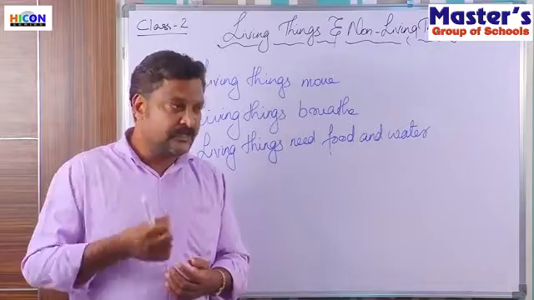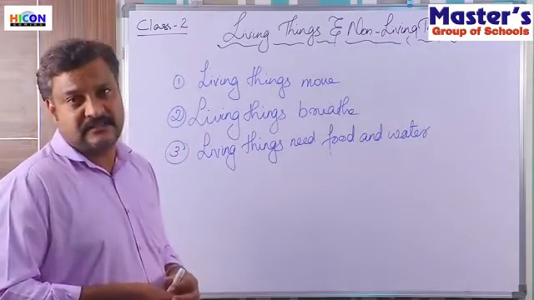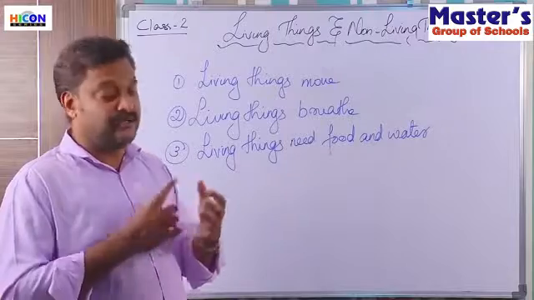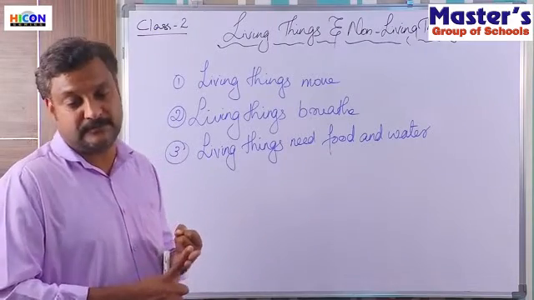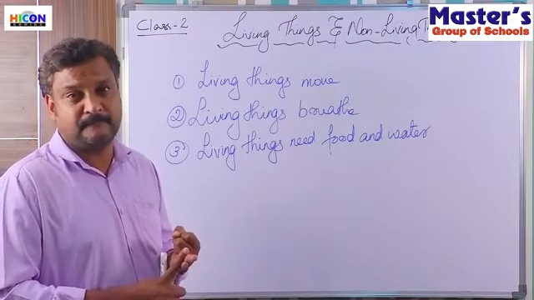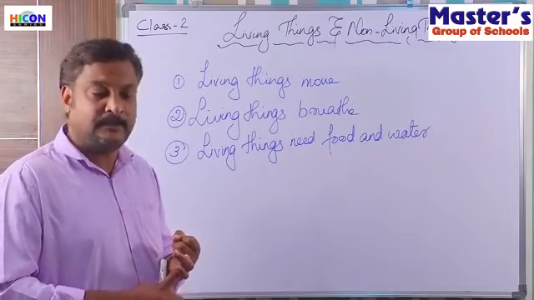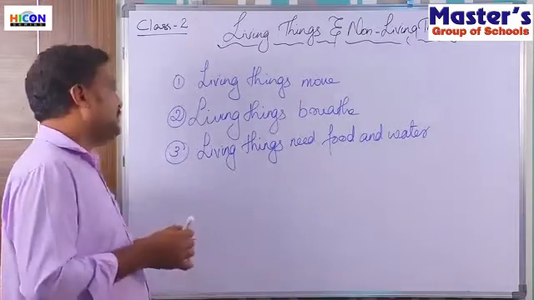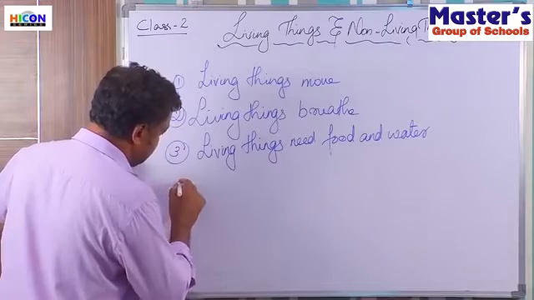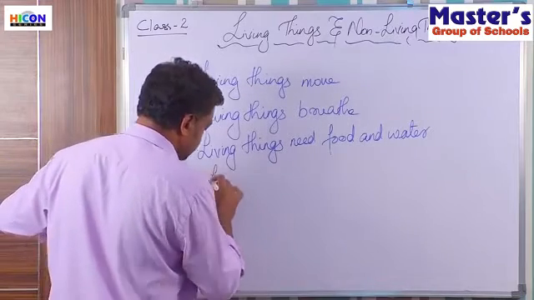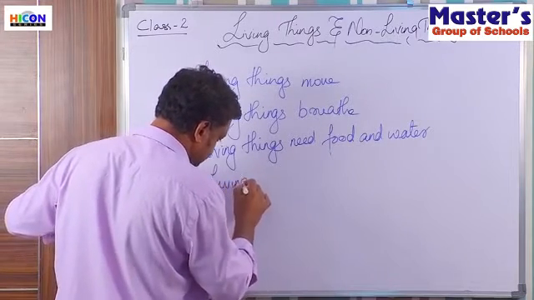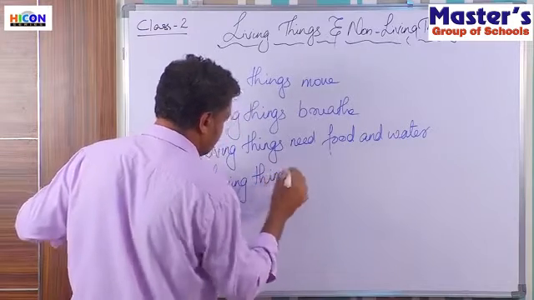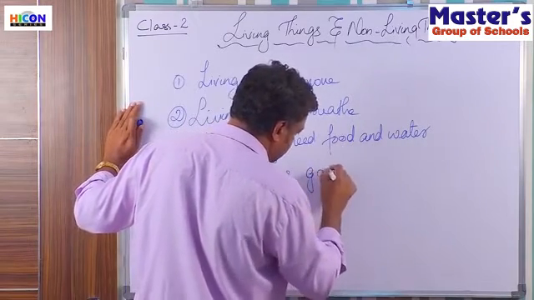So it's not just animals, even plants cook their own food. Even plants need food and water. Now, the fourth difference is that living things grow.